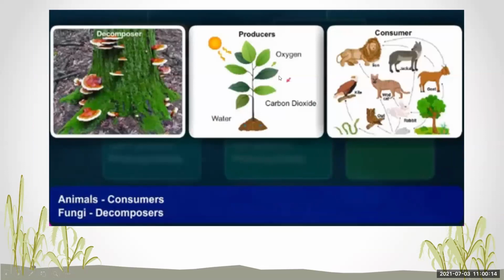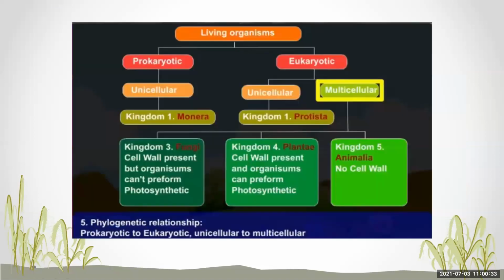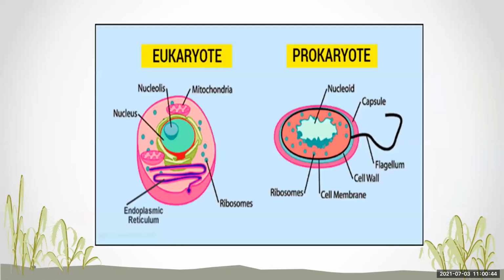We can see here the lifestyle of these organisms. The plants are producers, they produce the food. Consumers depend on others for the food. And fungi also depend on others for the food, like saprophytes. They absorb the food from the dead and decaying matter of other organisms. And also there is a phylogenetic relationship, that is from prokaryote to eukaryote and unicellular to multicellular.